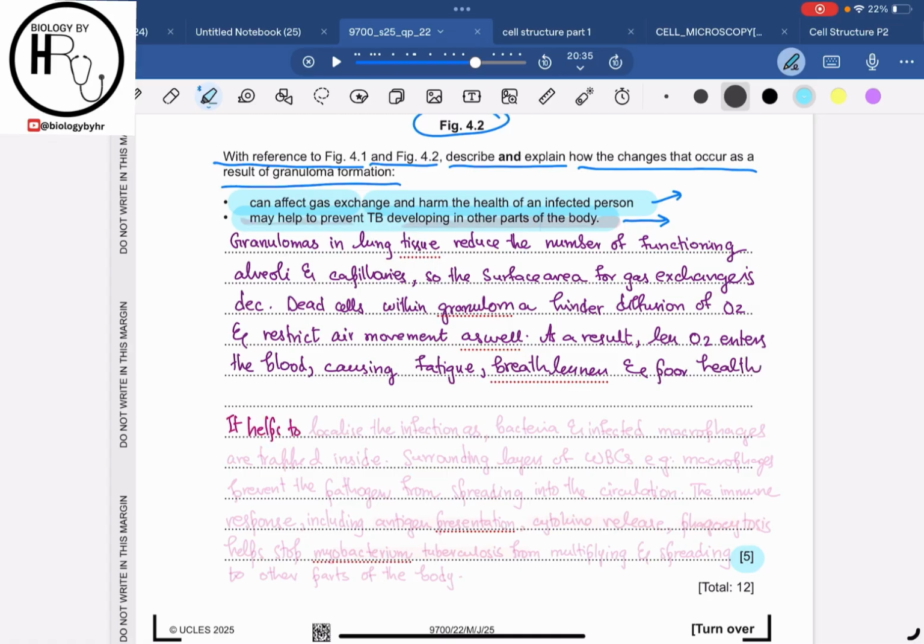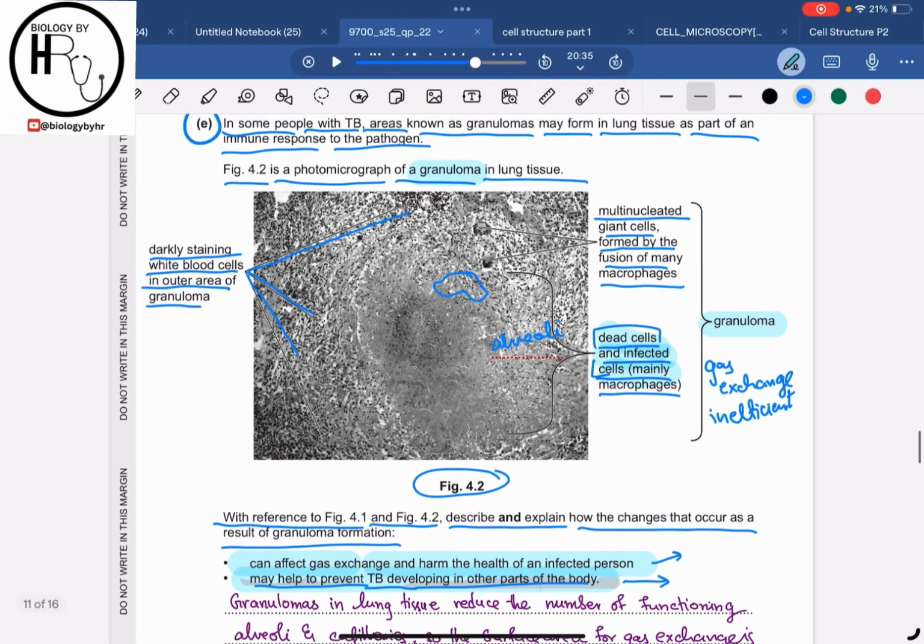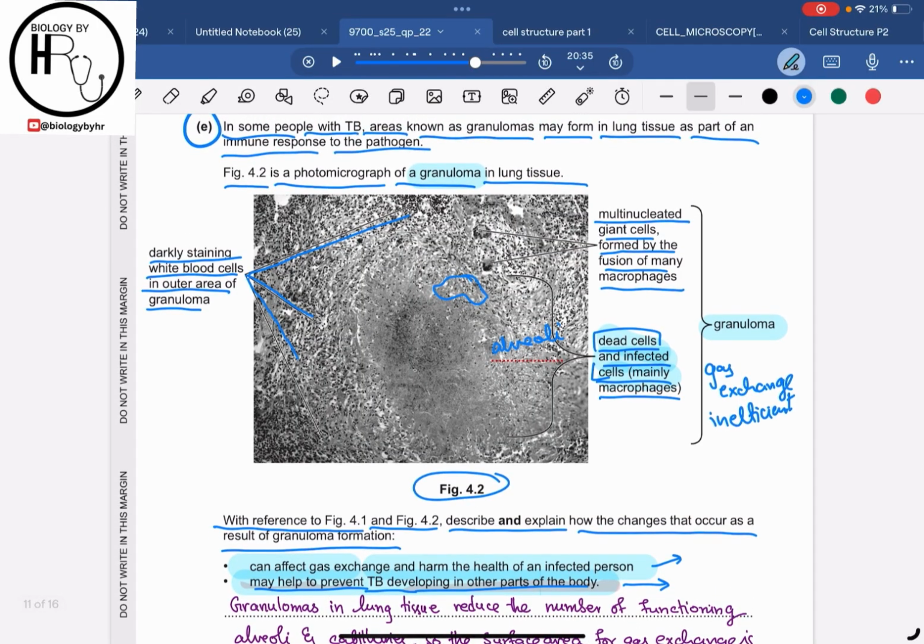And then the next part is asking us to tell how the granuloma formation may help to prevent the TB developing in other parts of the body, because obviously it is preventing the TB by trapping the infected cells, right? The cells which are infected by Mycobacterium tuberculosis, the immune system is destroying those cells, and that is why the granulomas are forming, right? By trapping the infected cells and the bacteria inside those cells, the granulomas localize the infection, and we can clearly see in the photomicrograph where the granulomas are found.